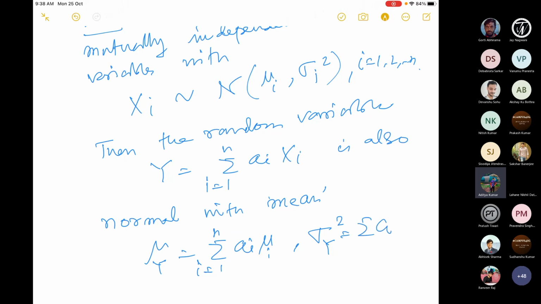Sigma square is the sum over a_i square sigma_i square, i equal to 1 to n.